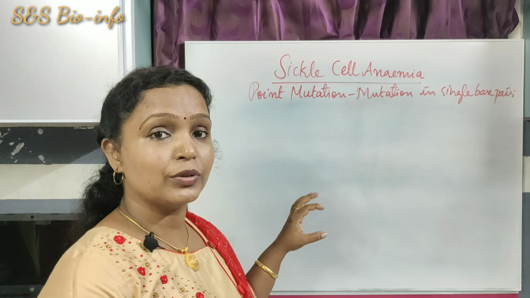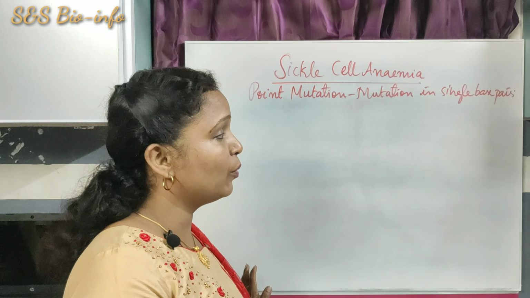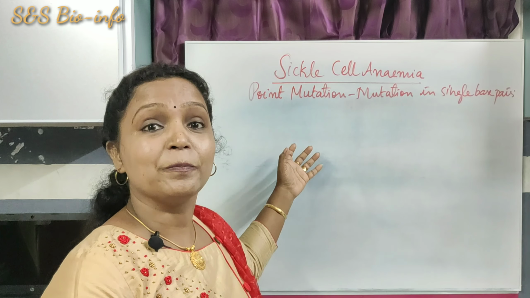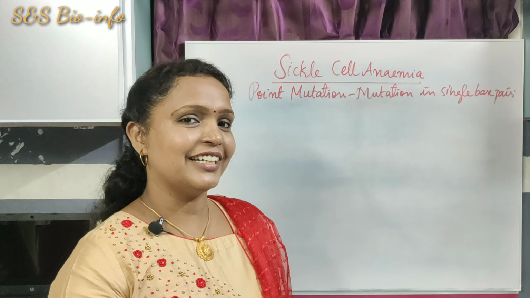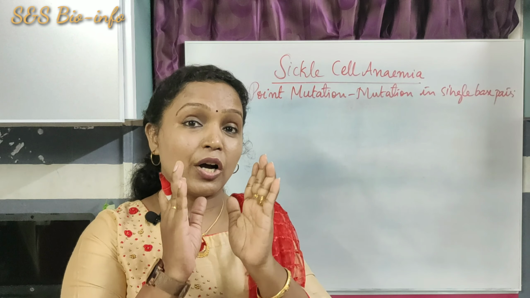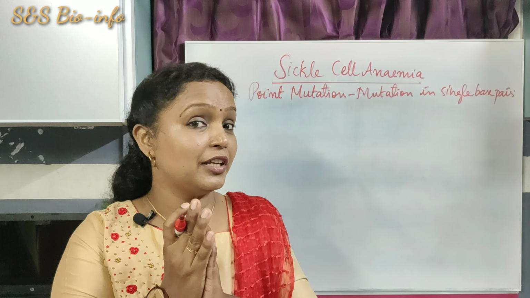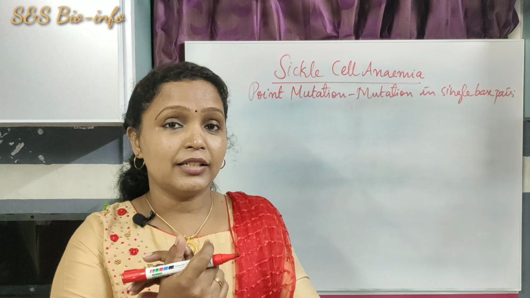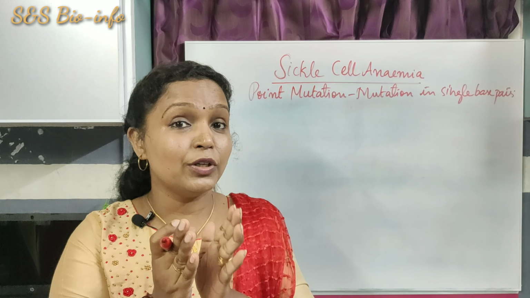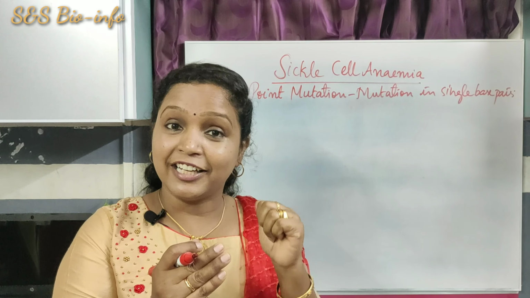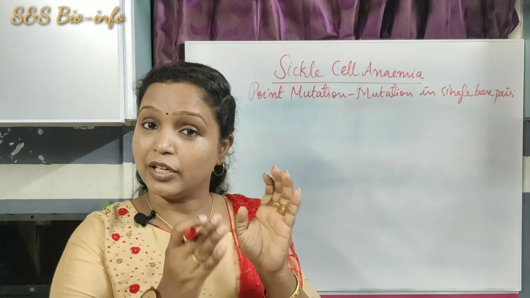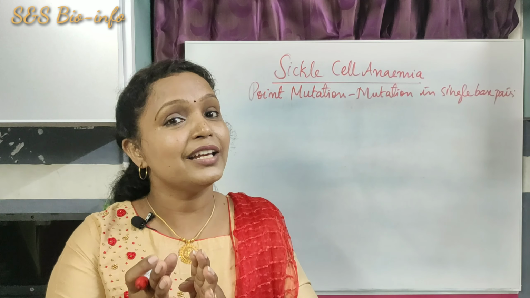So here I am going to draw the structure of the normal hemoglobin and the abnormal hemoglobin. Let's understand how they are produced by the DNA. We have studied that the information for synthesizing a particular protein is coded in the DNA, the genetic material in most living organisms. A character or a trait is controlled by a protein, and a protein is produced with the help of the information stored in the DNA. So let's begin from the DNA. How a normal DNA can produce a normal hemoglobin.